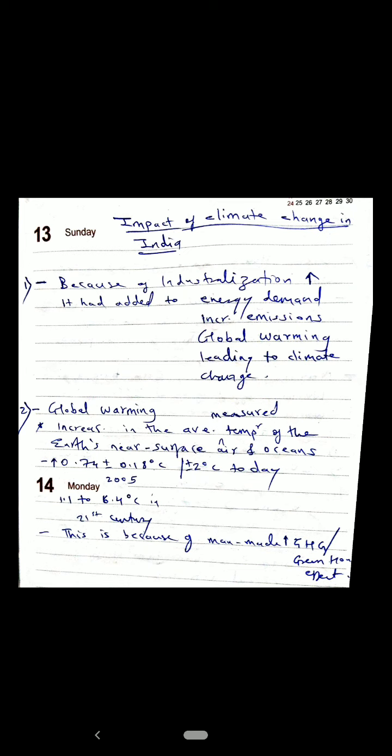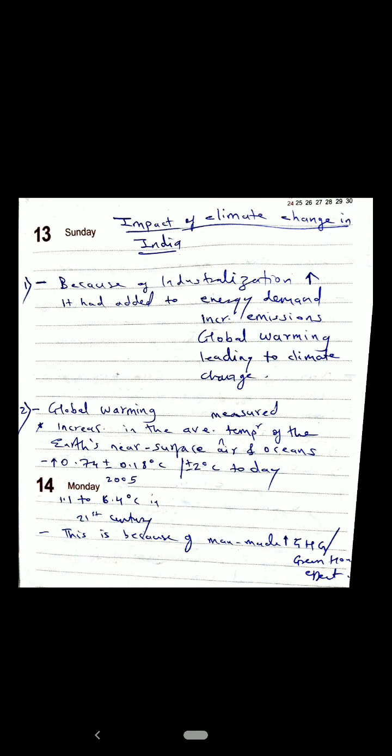Now, what is this global warming? Global warming is the increase in the average temperature of the Earth's surface. It has been seen that the average temperature increase is 0.74 to 0.18 degrees Celsius till 2005, and it is expected that in the 21st century this average temperature will increase by 1.1 to 6.4 degrees Celsius.